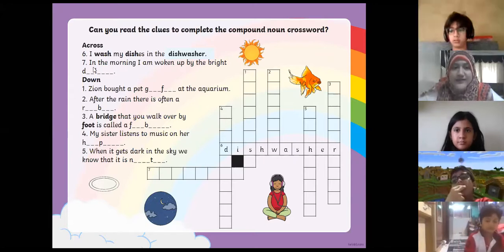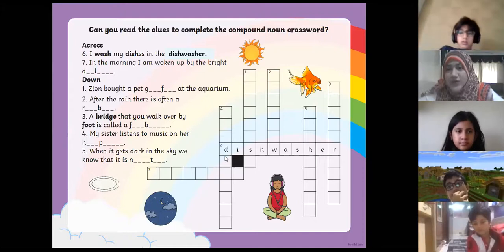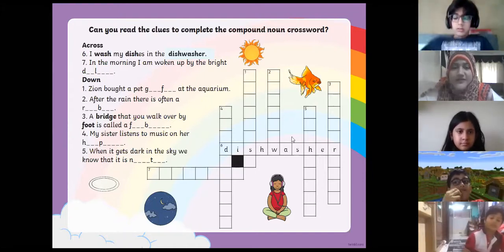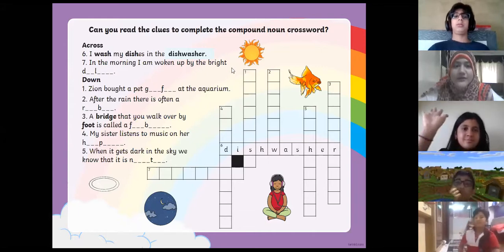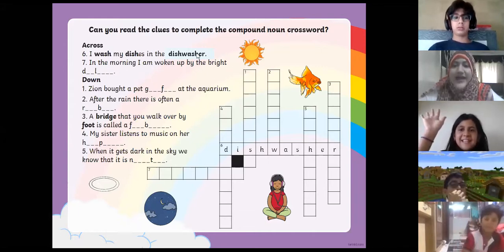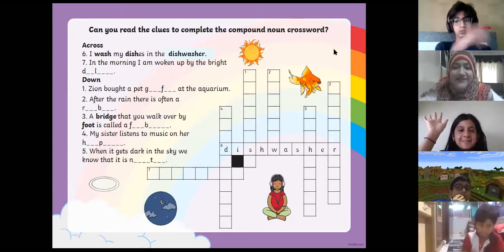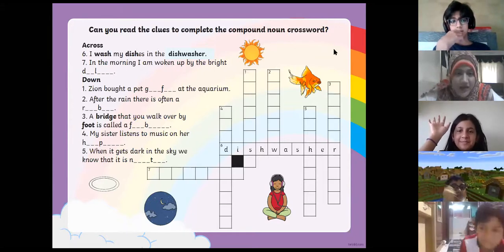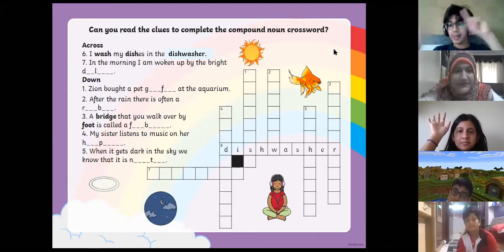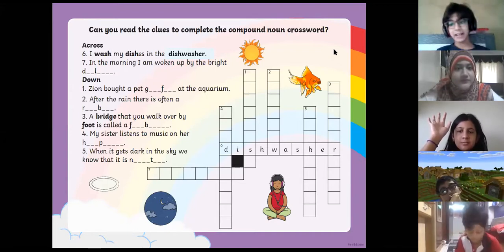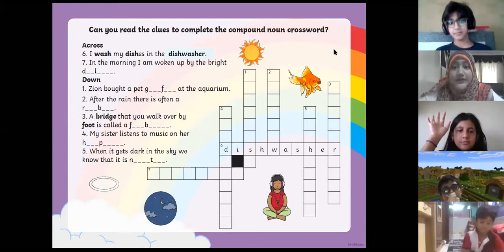How about we try this? We are solving the word crossword puzzle on compound words. Okay. In the morning, I am woken up by the bright dash. Starts with D and L. Let me see who's raising hand. Abdullah Patel. Daylight. Daylight. Okay.